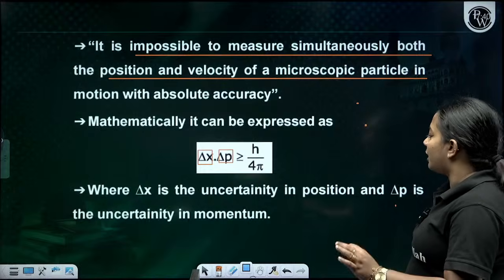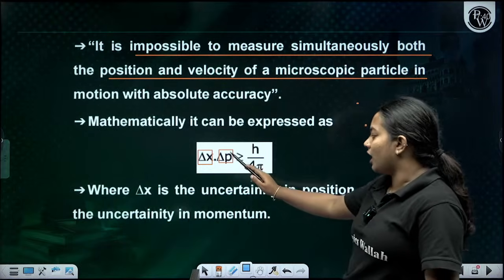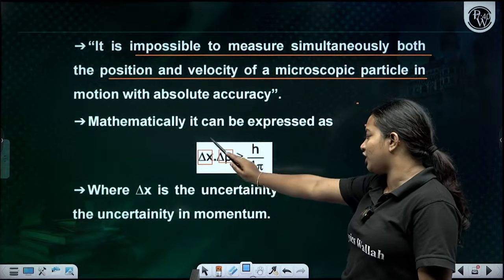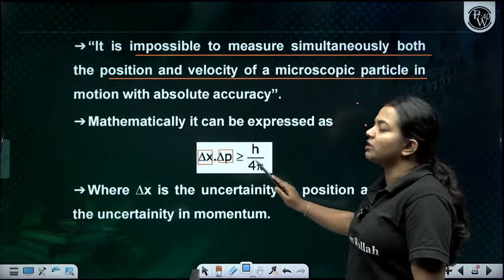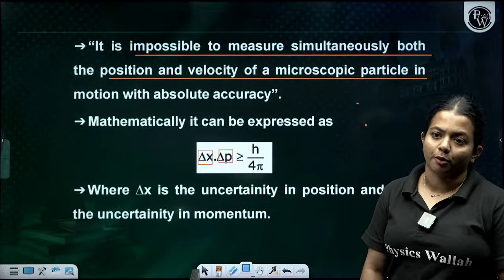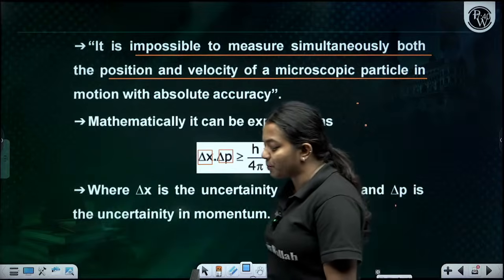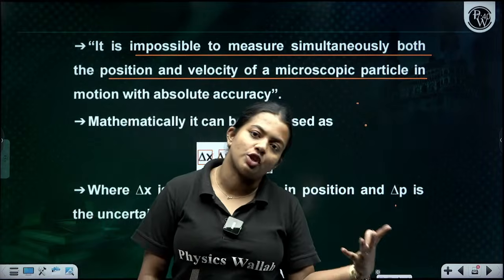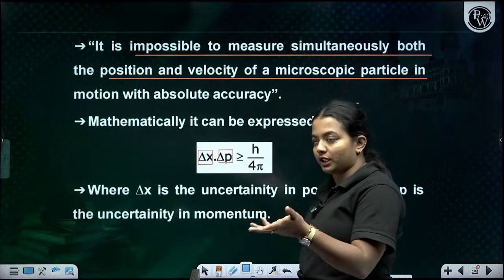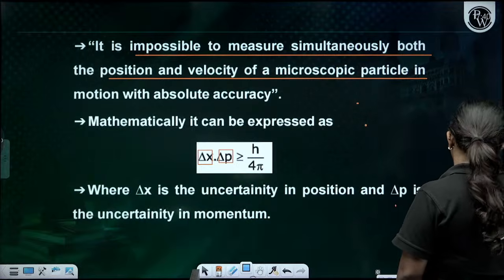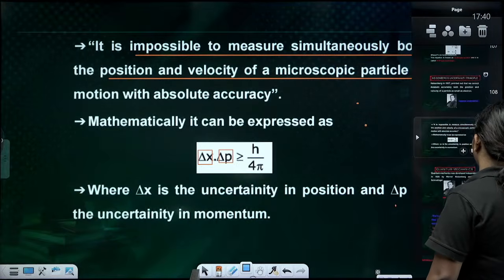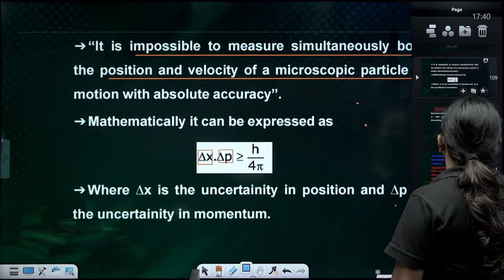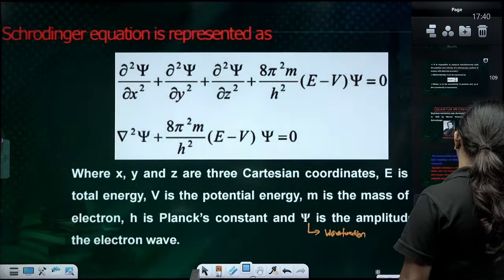Delta p is the uncertainty in the momentum, and delta x is the uncertainty in the position. The product of the uncertainty in the position and the uncertainty in the momentum is greater than or equal to h by 4 pi. So what is the Heisenberg uncertainty principle? It states that we cannot determine the position and the momentum of a particle simultaneously. It is impossible. That comes under the category of the Heisenberg uncertainty principle. Now comes the Schrödinger wave equation.